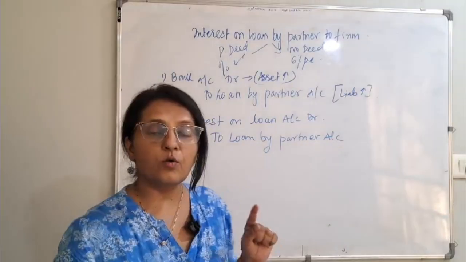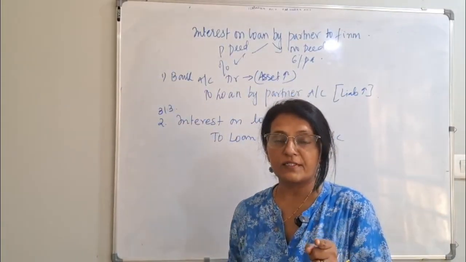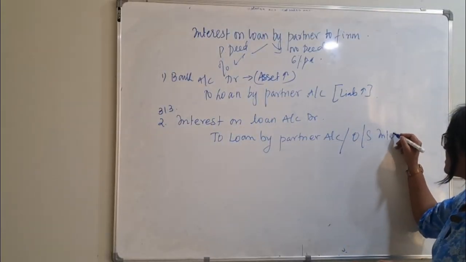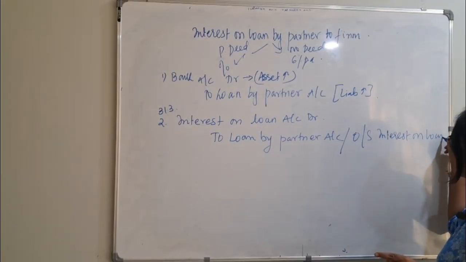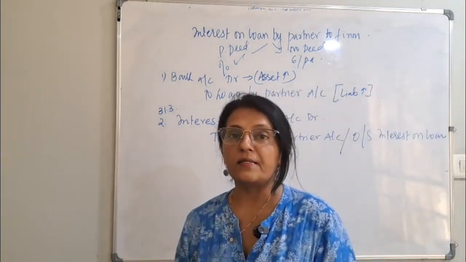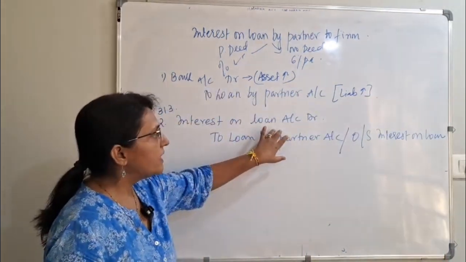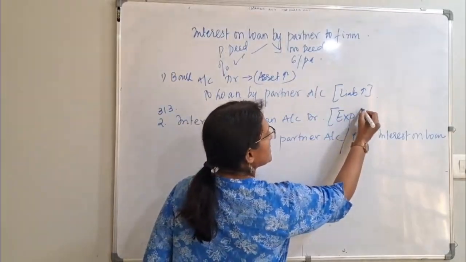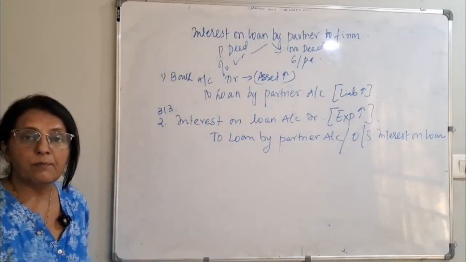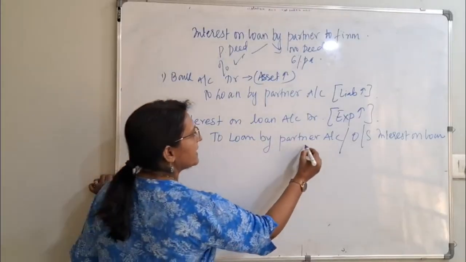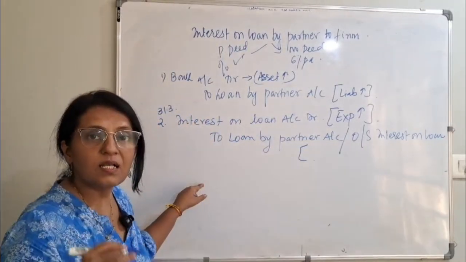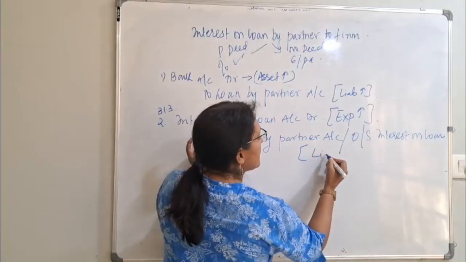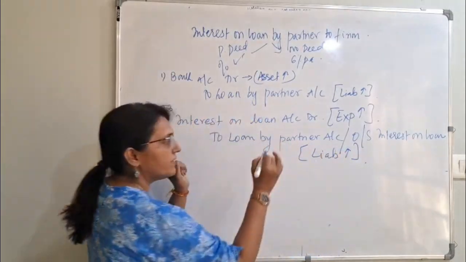Again we have credited loan by partner. If it is outstanding, outstanding interest on loan. Why have we debited interest on loan? We have debited interest on loan because now this is the expense. Our expenses have increased. Debit the expenses. Why have we credited loan by partner? Because our liability again has increased by this interest amount. Our liability has increased again. That is why we have credited.